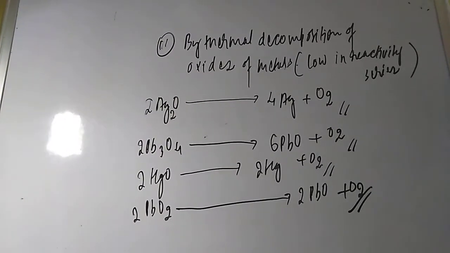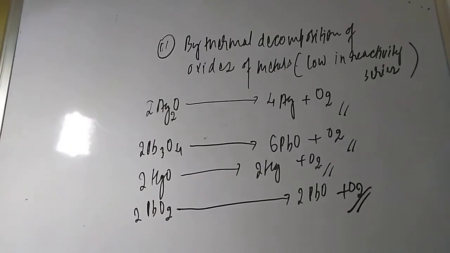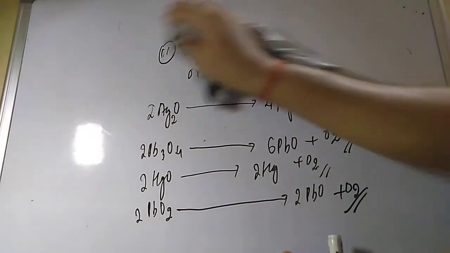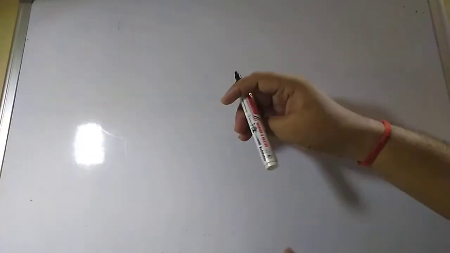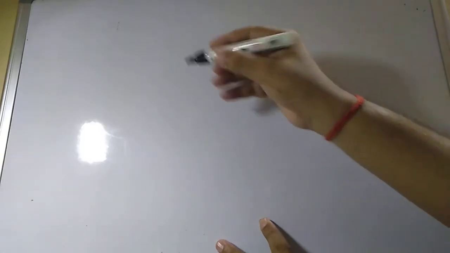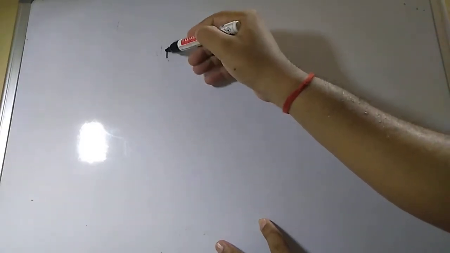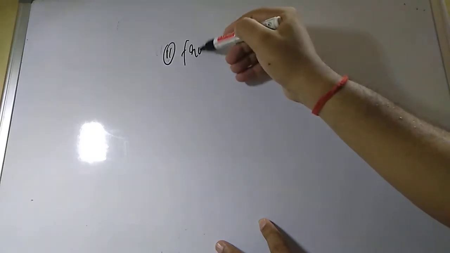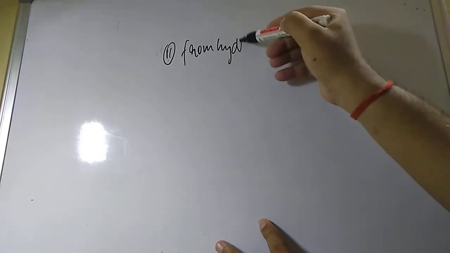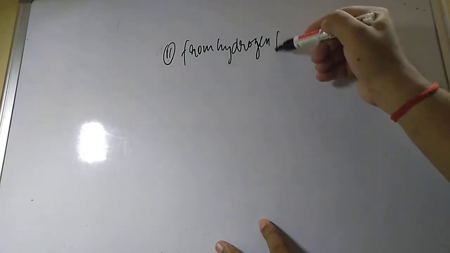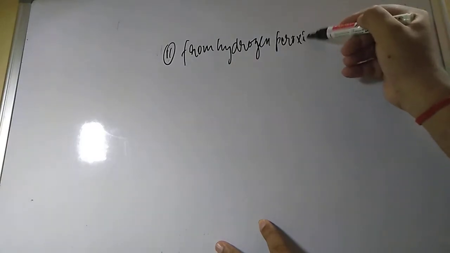Some other methods are also there, for small scale and large scale. We know the disproportionation reaction of hydrogen peroxide, which we studied in the 11th standard in the redox reactions chapter. Hydrogen peroxide is the oxidizing agent.